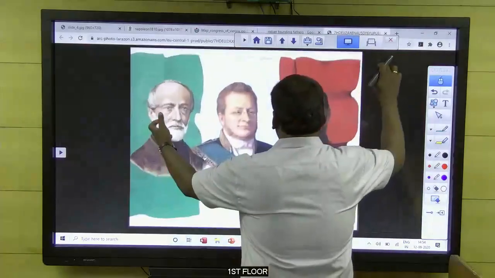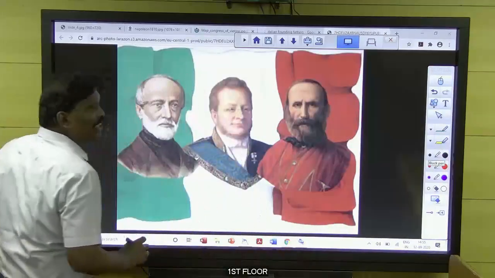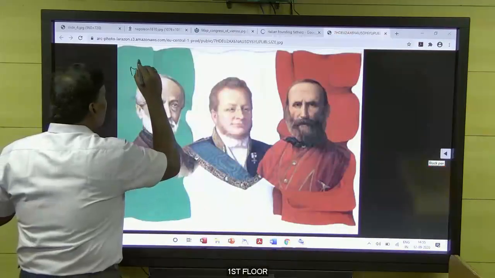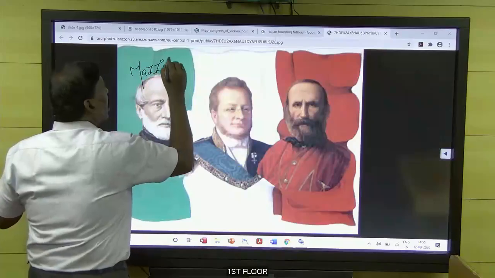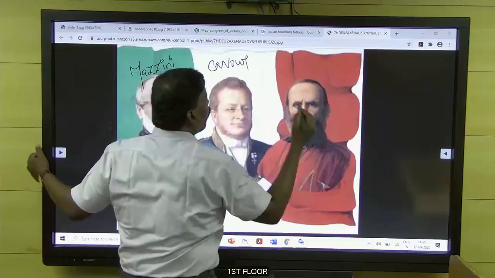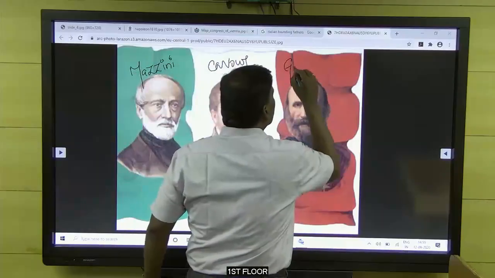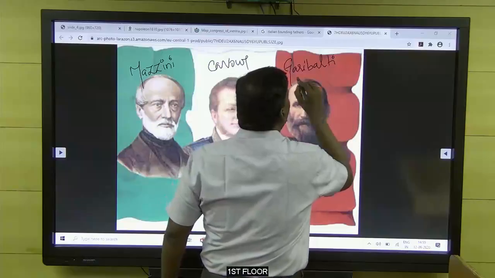Yes, these were the personalities, the founding fathers. Now you can understand this. This is Mazzini, this is Cavour, and this is Garibaldi.